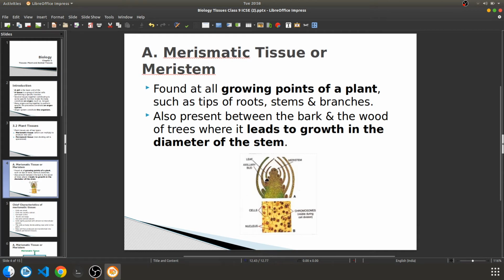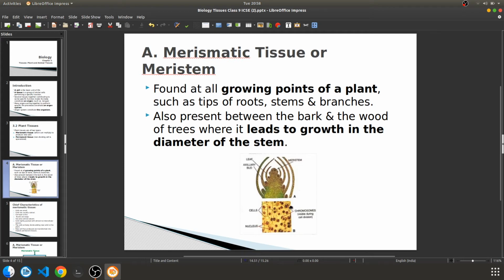See here, they have shown a leaf. So the leaf is also having those cells, those meristematic tissues or meristem. An axillary bud is there, meaning here also there are chances that branches will grow out. So these are the axillary buds. All these are the growing parts of a plant, and hence all these parts have meristems or meristematic tissues.